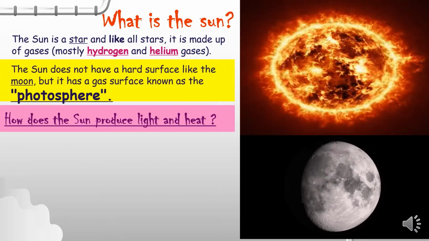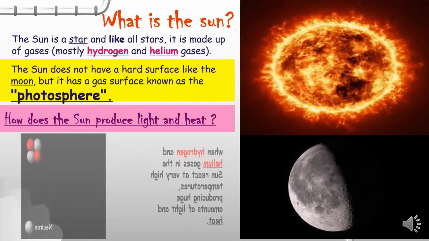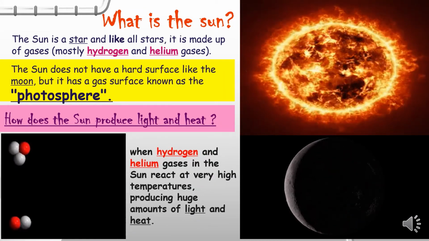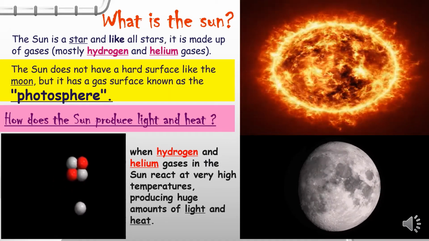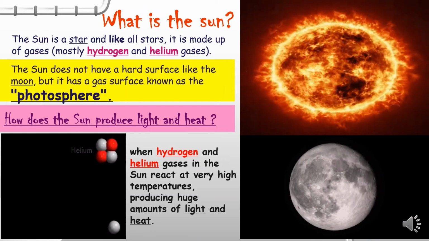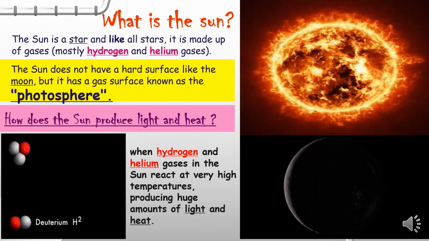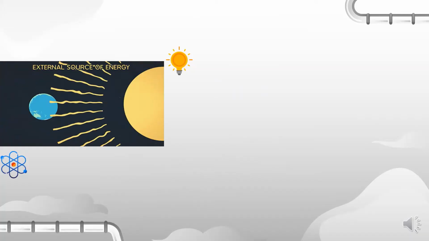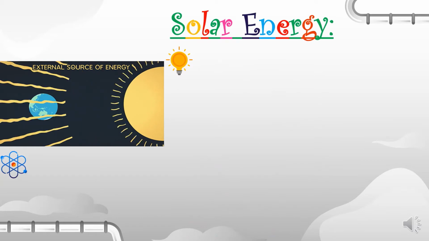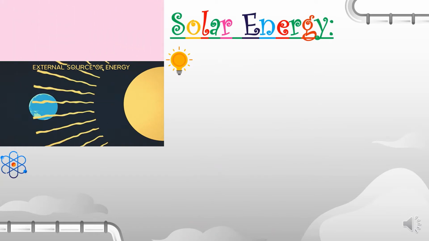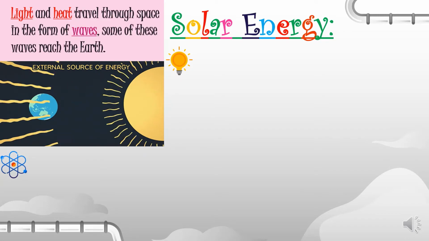But do you know how the sun produces light and heat? Actually, when the hydrogen and helium gases react together or hit each other at very high temperatures, it produces a huge amount of light and heat energy. So, we said that the sun gives us solar energy. Solar energy, as we said before, consists of heat and light energies.